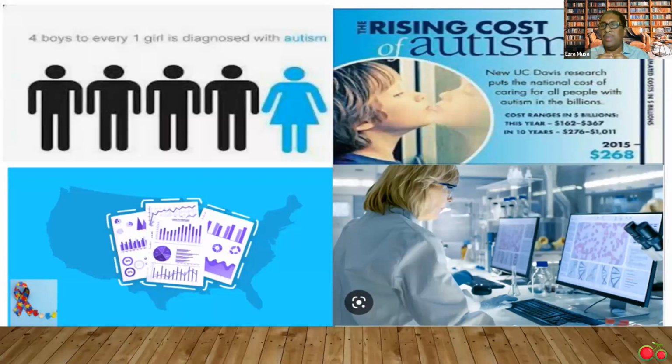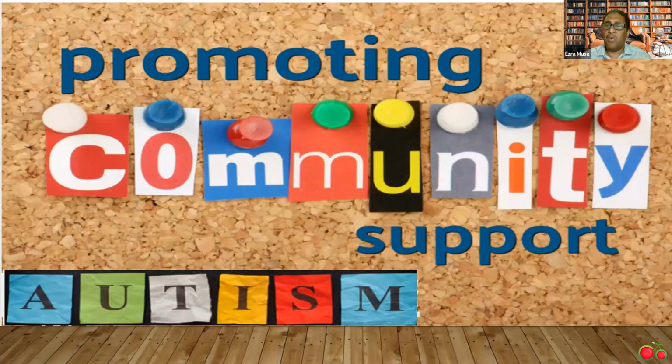My suggestion would be to increase funding for research, early detection, intervention, and support services while promoting inclusive education, community engagement, and collaboration among stakeholders. The economic factor due to rising cost of therapy services as well as the increasing ASD population must be addressed because population growth is much less than ASD growth, and a multifaceted approach is suggested to address this issue. Key item: promoting community autism support can help smooth the journey for the ones traveling in it.